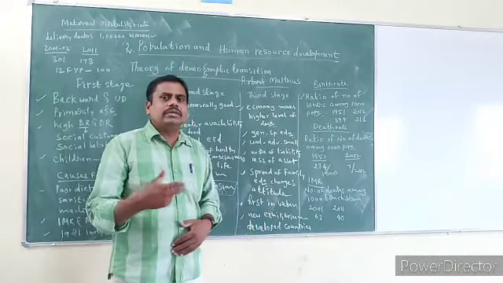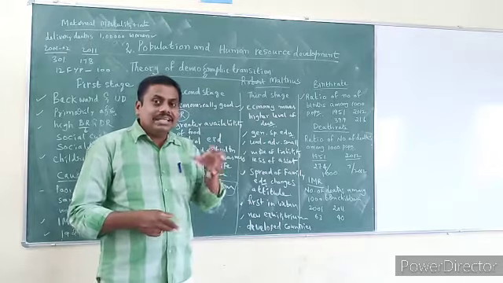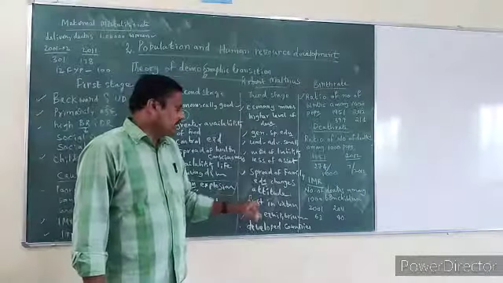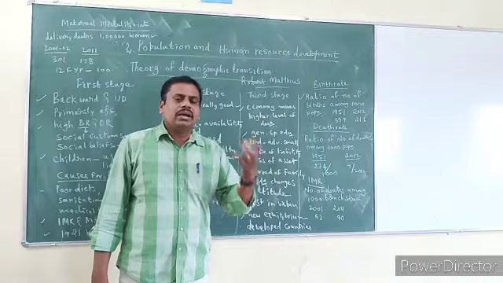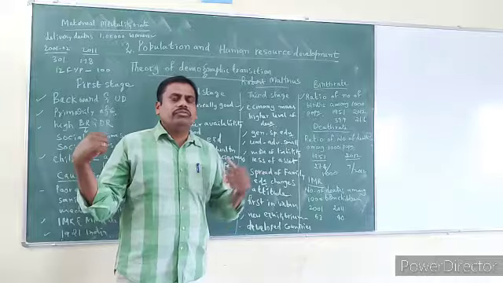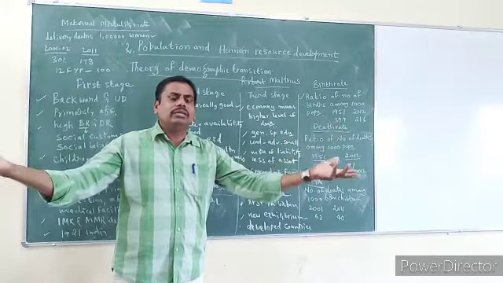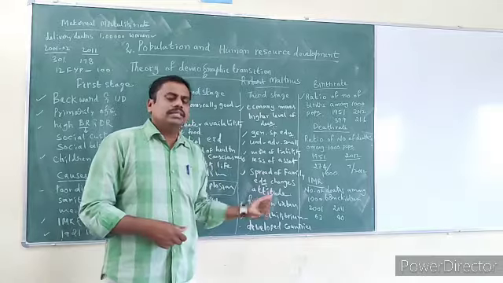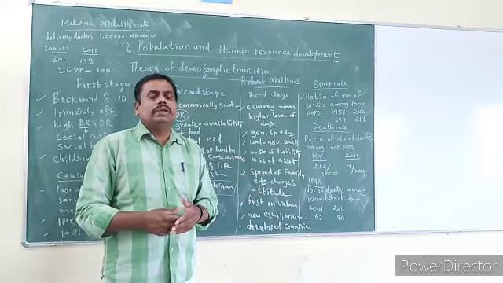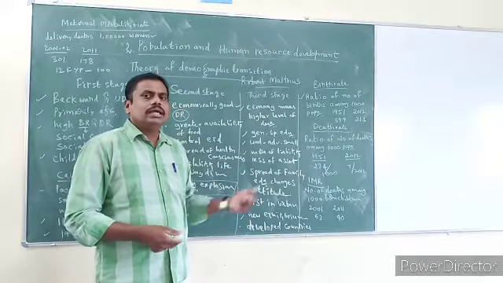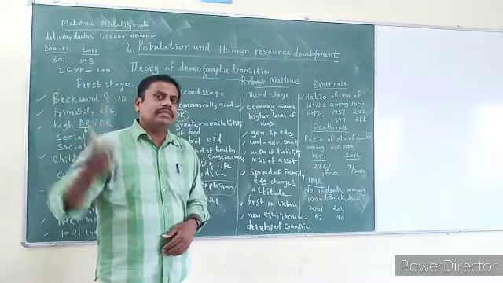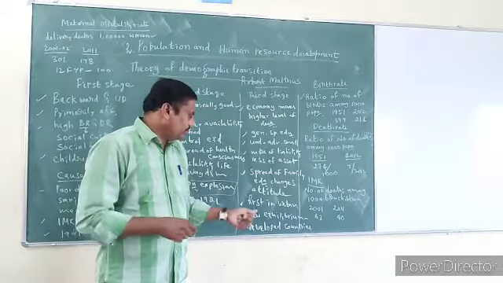And next, the spread of female education. Whenever female education spreads, it changes the attitude of women and they go for small families. That's why it is given here. In the first stage, people felt that if we have more hands, we get more income. But in the third stage, if we have fewer hands, we can have a better standard of living. That's why the spread of female education changed the attitude of women. Women also think in a better way and give importance to small families.